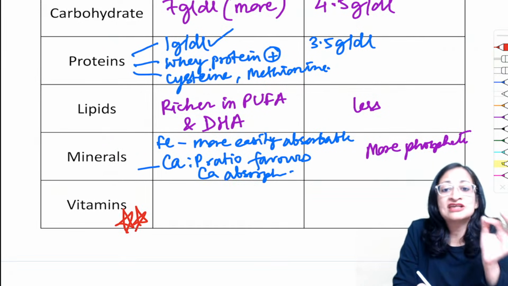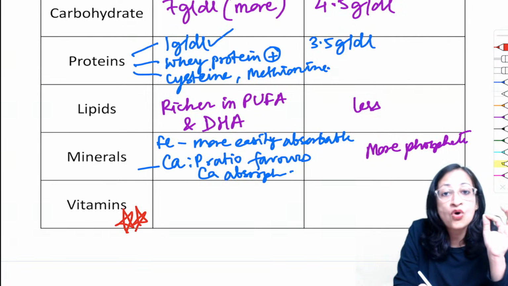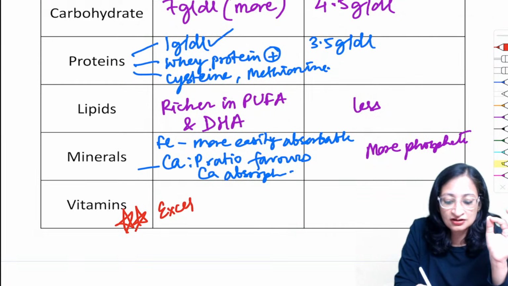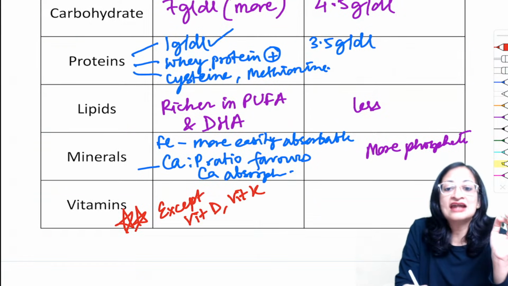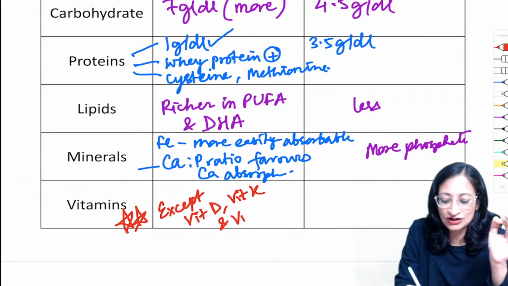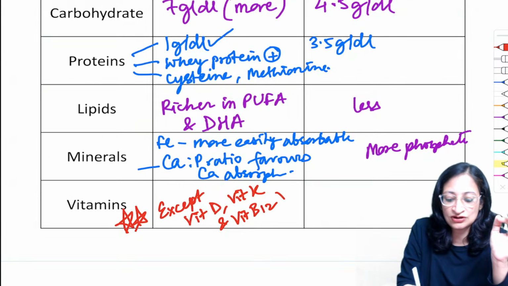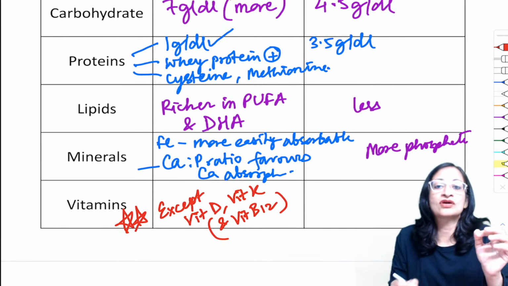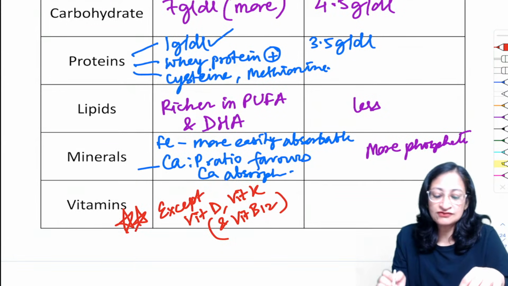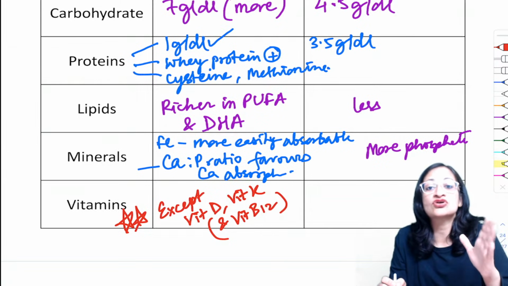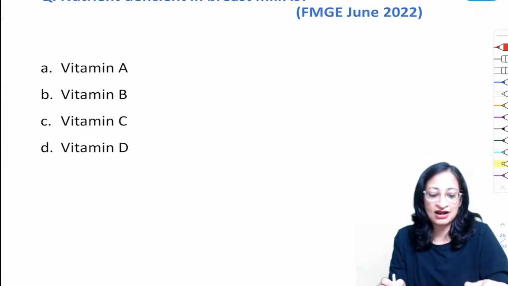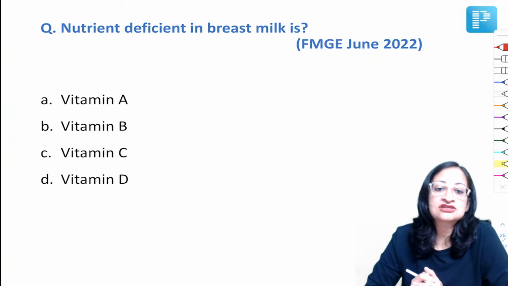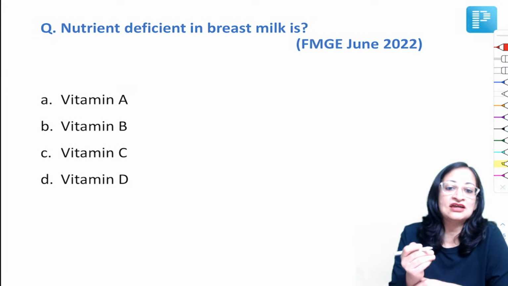Now a very, very important question, it has come n number of times. The breast milk contains adequate amounts of all the vitamins except, which are those? Vitamin D, vitamin K, and vitamin B12 in strictly vegan mothers. Now cow's milk, we know, is deficient in vitamin C, so cow milk fed babies have more chances of scurvy.